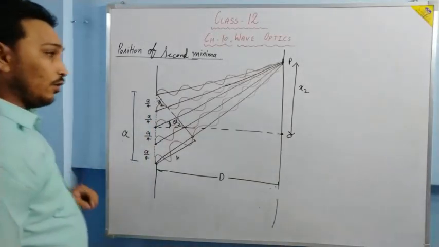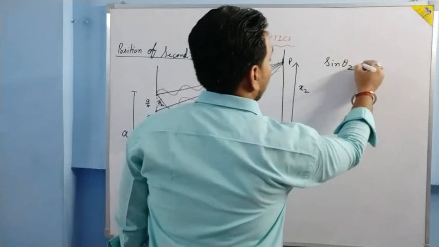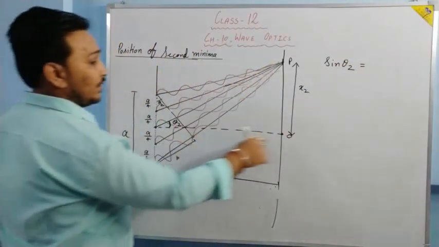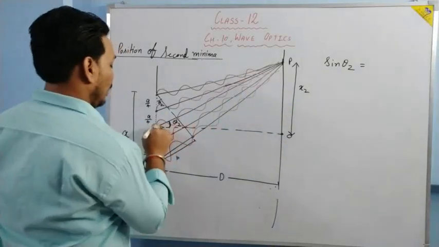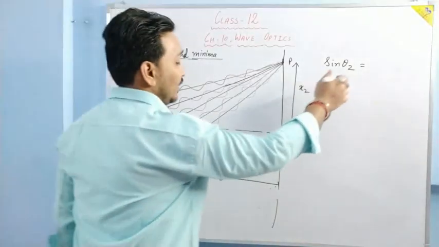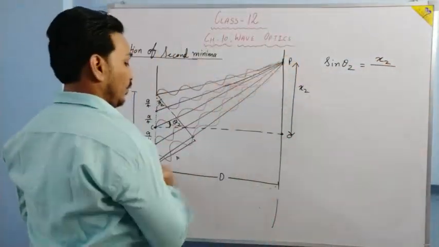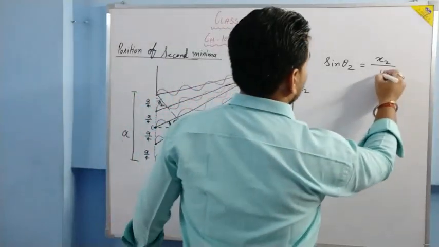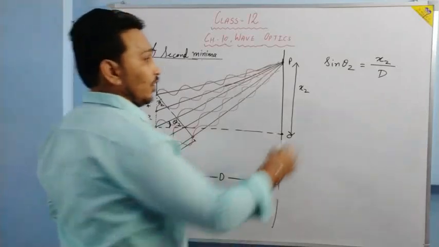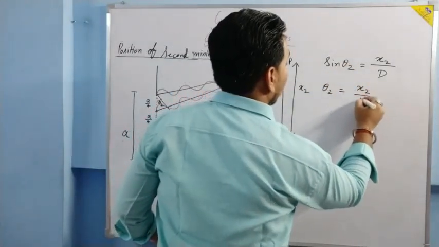Okay, so if we apply the same logic we have done in the previous one, then sine theta 2 in this bigger triangle, let this point be C, and already we have done this perpendicular, that is x2 upon hypotenuse, and this hypotenuse is approximately equal to d only. This time I am going to write directly x2 upon d. Since the angle is very small, sine theta 2 can be written as theta 2 only. It will be x2 upon d.